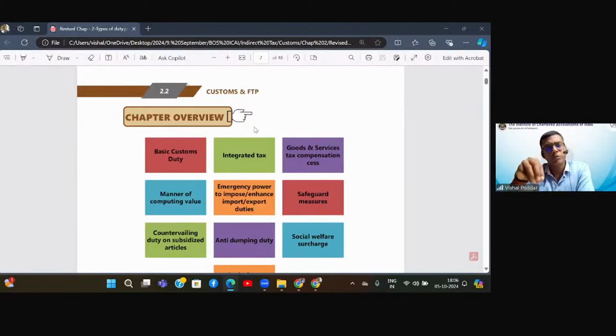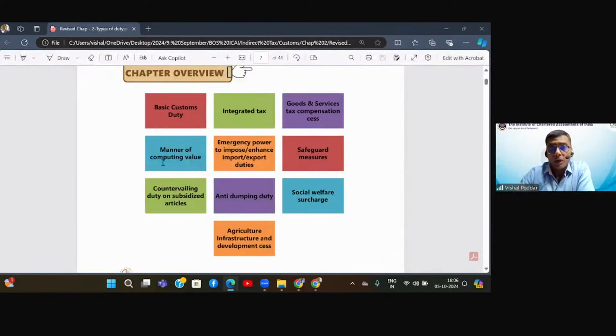Now again, remember students, we are mainly talking from the perspective of import, because we already studied in the previous lecture, exports majorly are not attracting duties in much of the cases, except in some specific cases where the government wants to tax export. And that also is when their interest is to restrict or prohibit export for a particular period of time or to a particular country. Other than that, exports generally are not leviable to tax, obviously. So whenever we are talking anything, please remember what we are referring to is mainly the import side of customs.